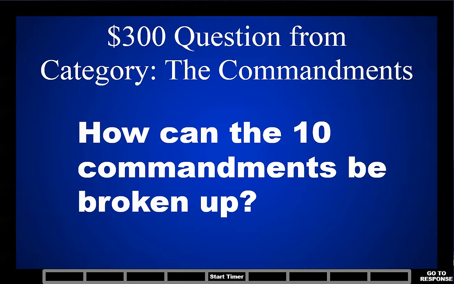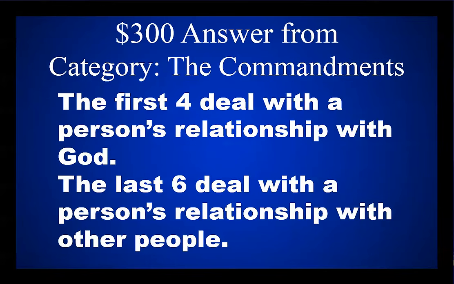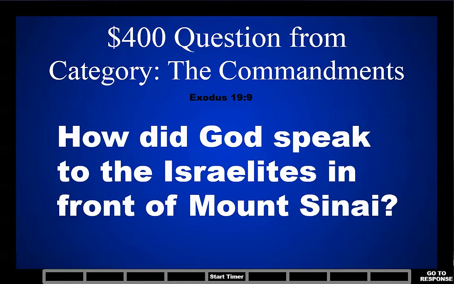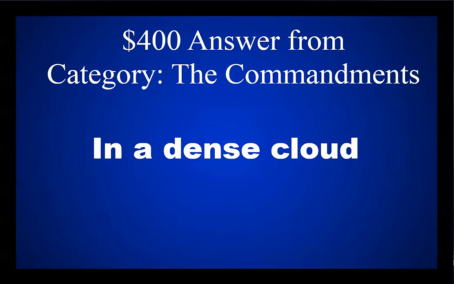$300 question from the category The Commandments. How can the 10 Commandments be broken up? The first 4 deal with the person's relationship with God. The last 6 deal with a person's relationship with other people. $400 question from the category The Commandments. How did God speak to the Israelites in front of Mount Sinai? God was in a dense cloud.